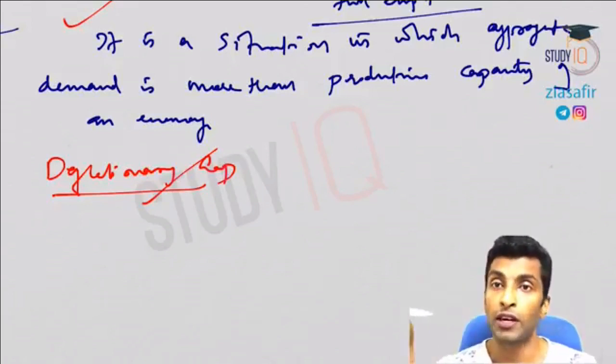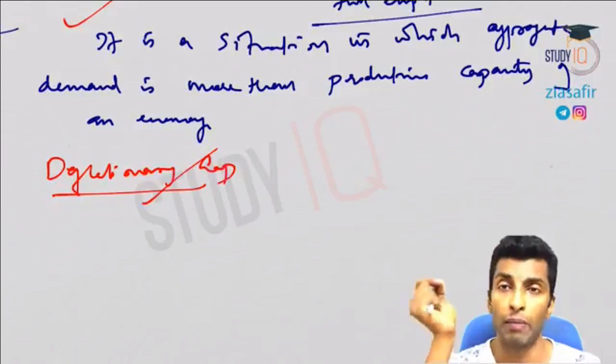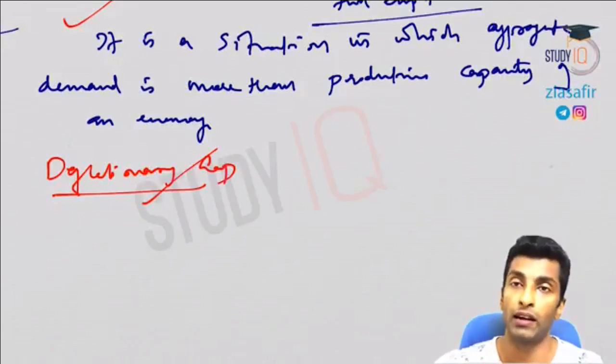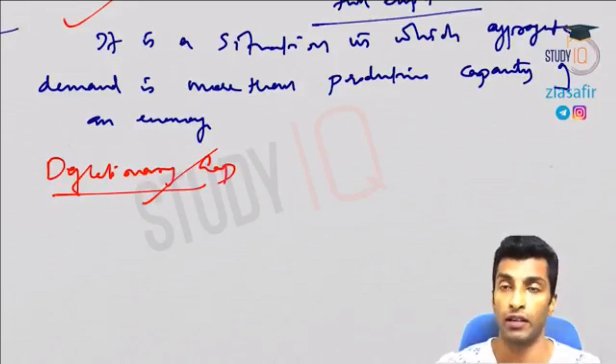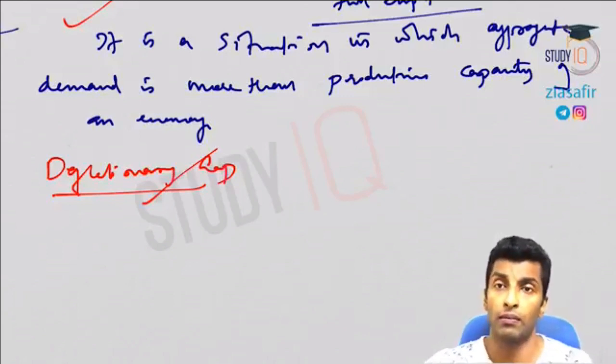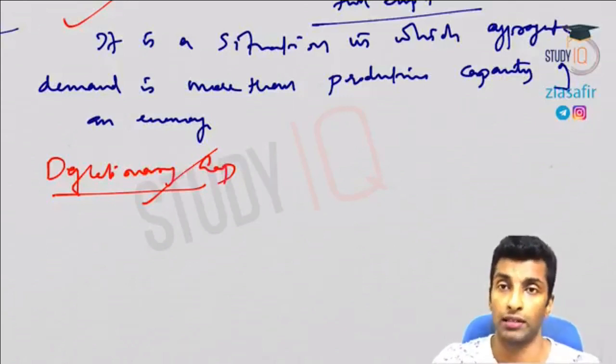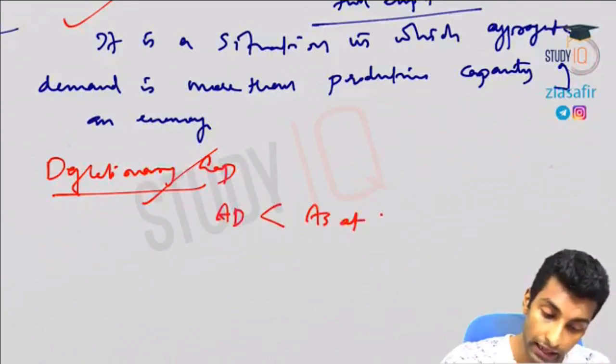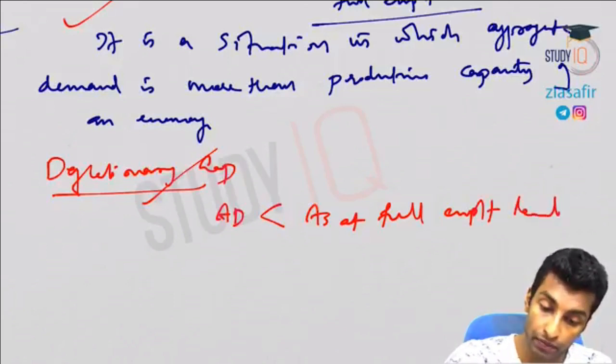So in developed countries, there is a problem with demand. In developing countries, there is never a problem with demand. The problem of demand will never occur in developing countries. Demand is rather always high because of population and many other reasons. Here, aggregate demand will be less than aggregate supply at the full employment level.